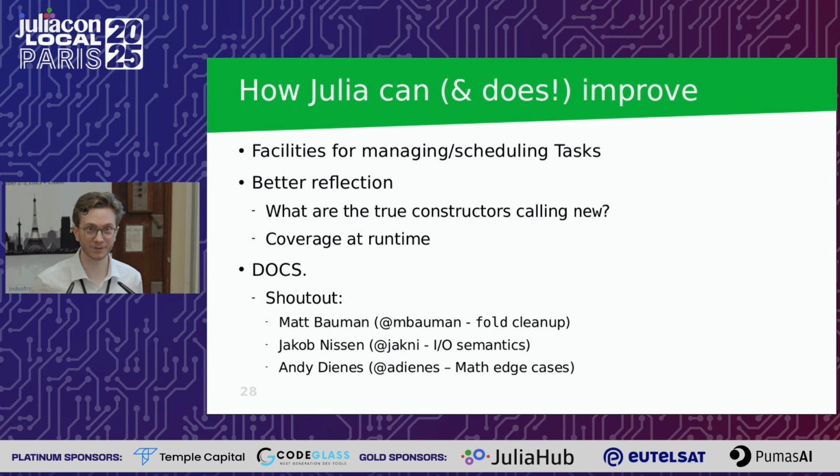I want better reflection, because I want to know, hey, what are the actual functions that call the special new function in a struct? Because this is where really the boundary lies, what a struct is enforcing. And if I can directly find these and generate these automatically, it makes my life much easier, because you don't have to customize everything. I want coverage information at runtime, because then I can do coverage-guided generation of the inputs to maybe hit some special branches that are rare to hit otherwise and difficult to find.